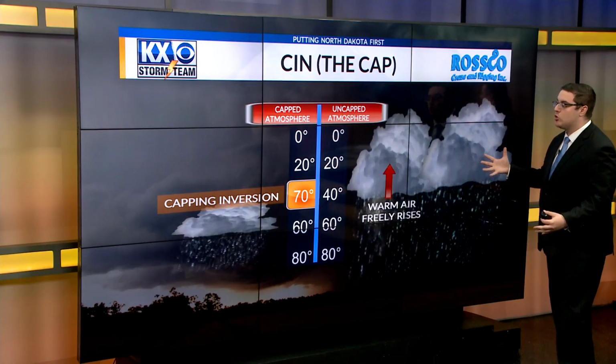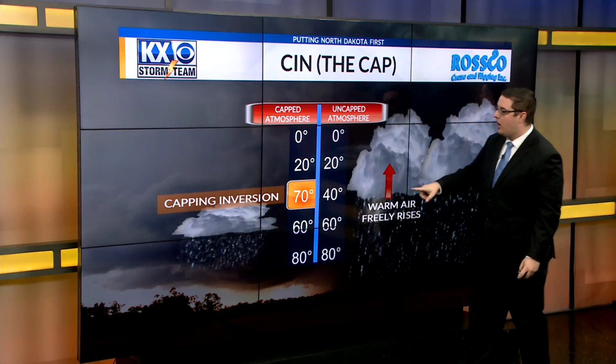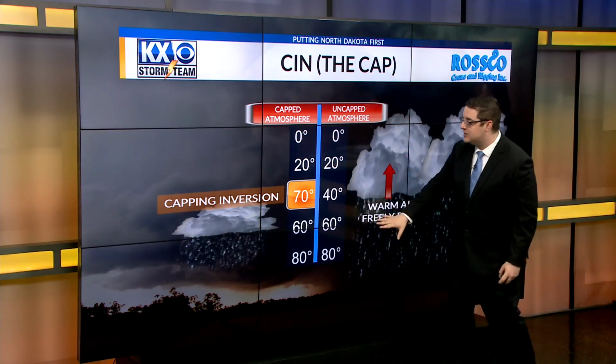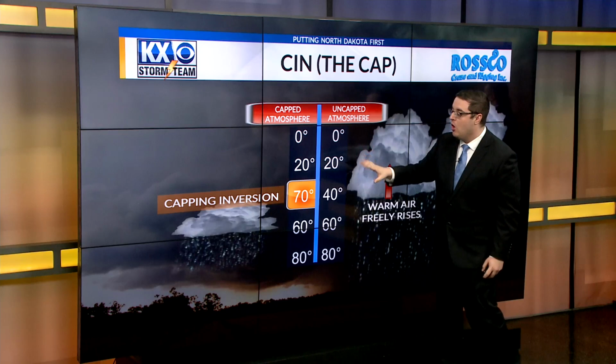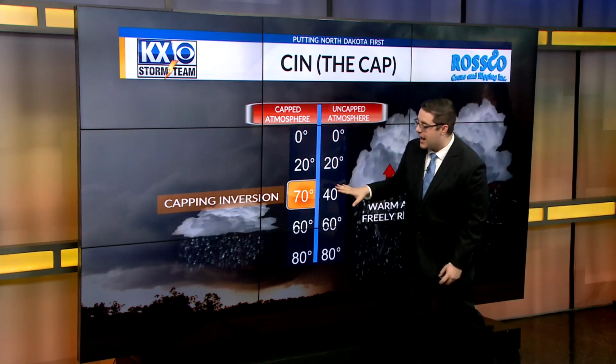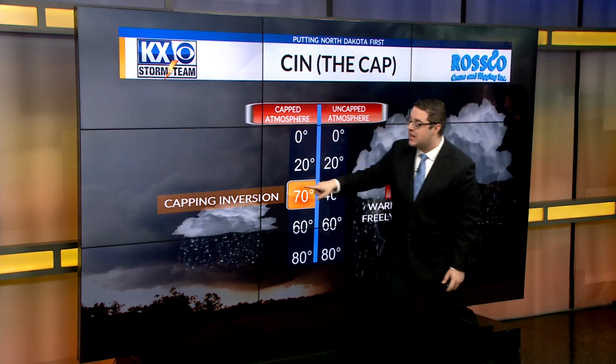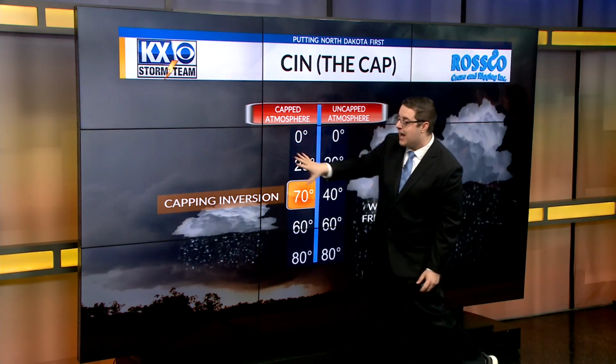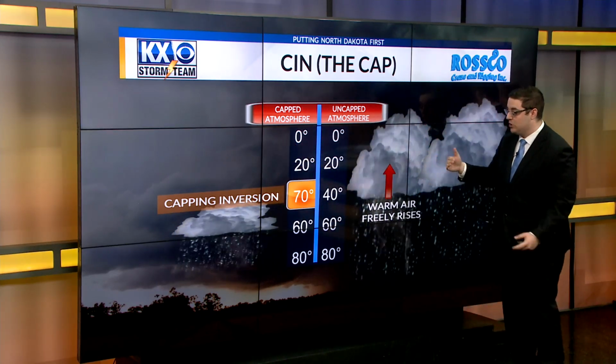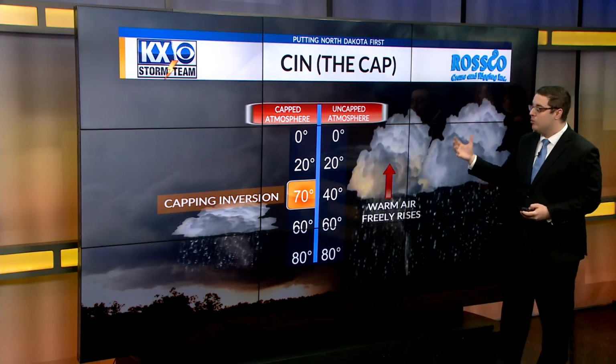So I want to visualize that for us. Usually in the atmosphere, an uncapped normal atmosphere cools down as you go up in the atmosphere. But when you have a cap, you'll have a layer that has that warming. So we'll go from 80 to 60 back to 70. That would stop thunderstorms from developing any height, unlike an uncapped atmosphere, which allows warm air to freely rise in the atmosphere.